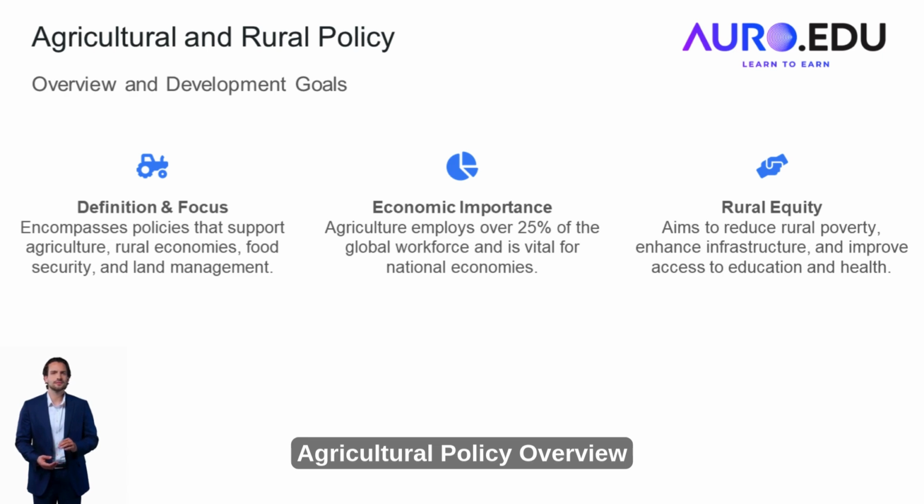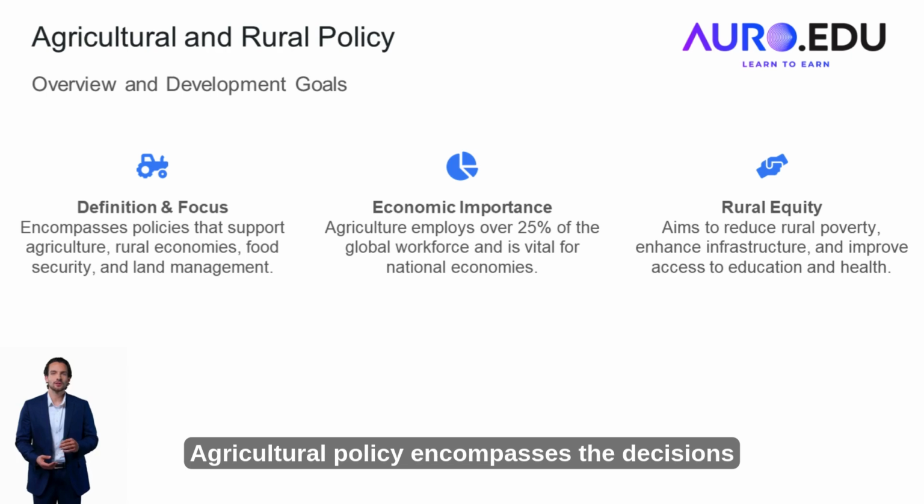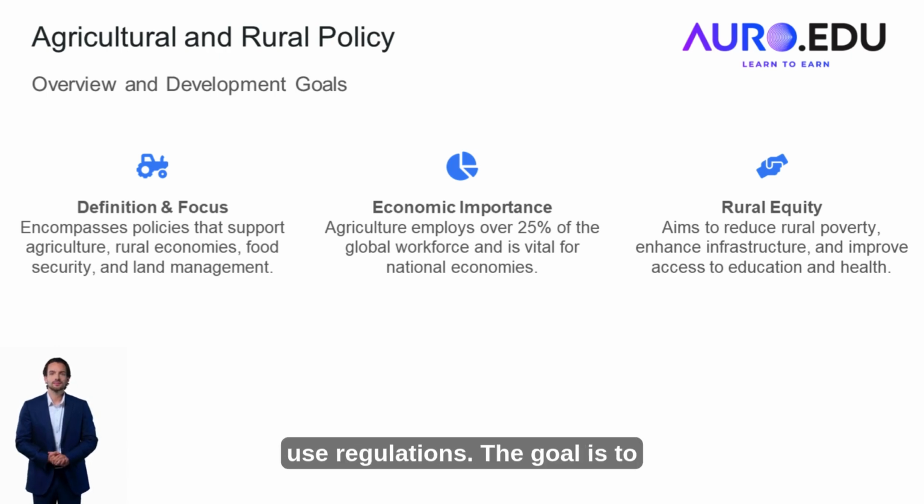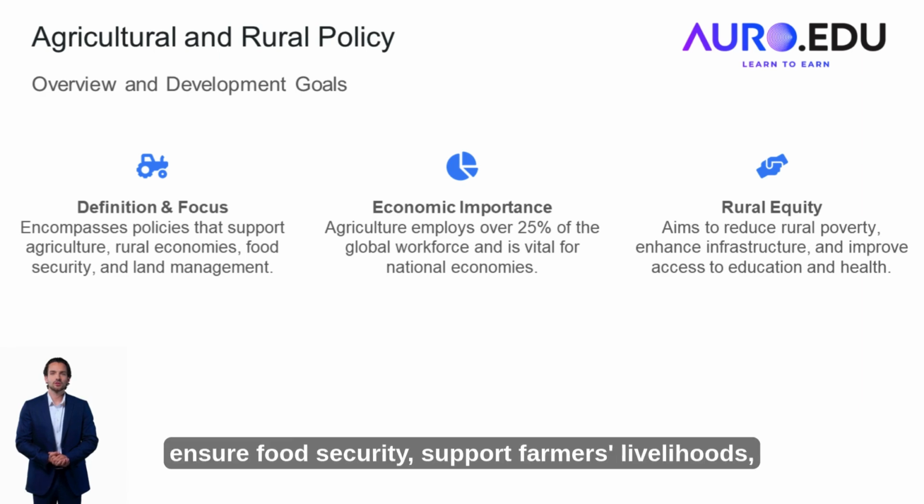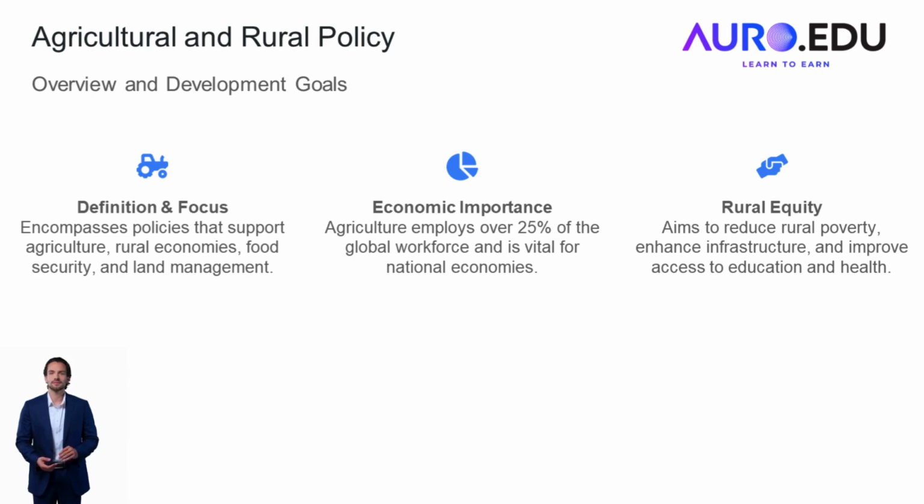Agricultural policy. Overview. Agricultural policy encompasses the decisions and actions related to the agricultural sector. It includes subsidies, research funding, and land use regulations. The goal is to ensure food security, support farmers' livelihoods, and promote sustainable agricultural practices.